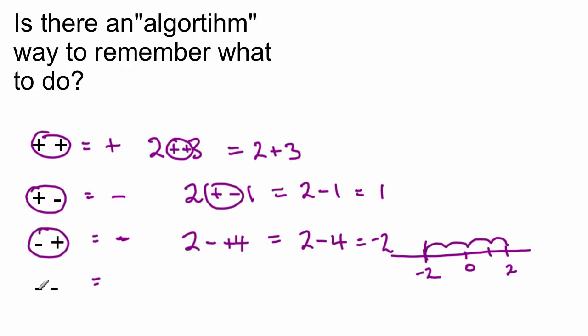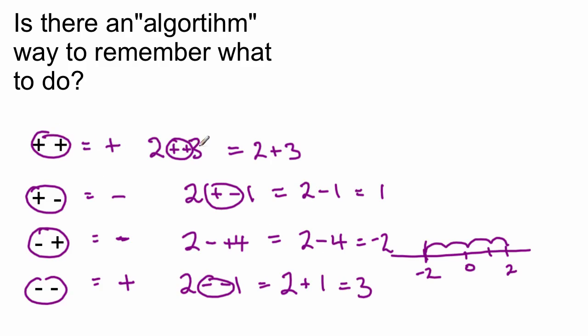And finally, when 2 minuses together, when I take away a debt, that's the same as adding a fortune, so that's a plus. So 2 minus minus 1 can be replaced, those 2 together can be replaced with 2 plus 1, which is going to be 3. So the rules are 2 pluses together right next to each other is the same as a plus.